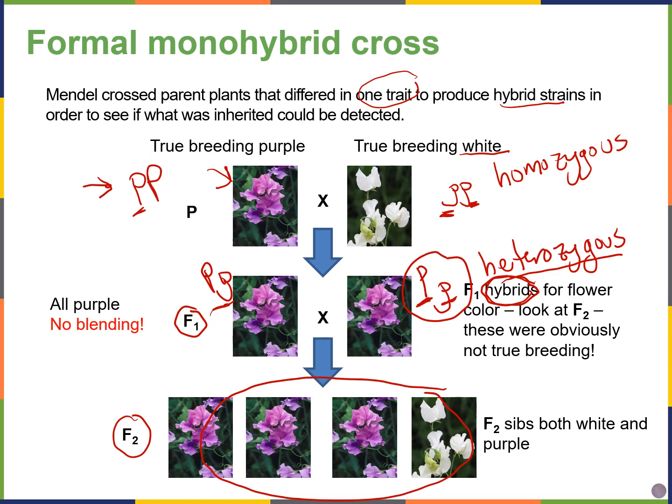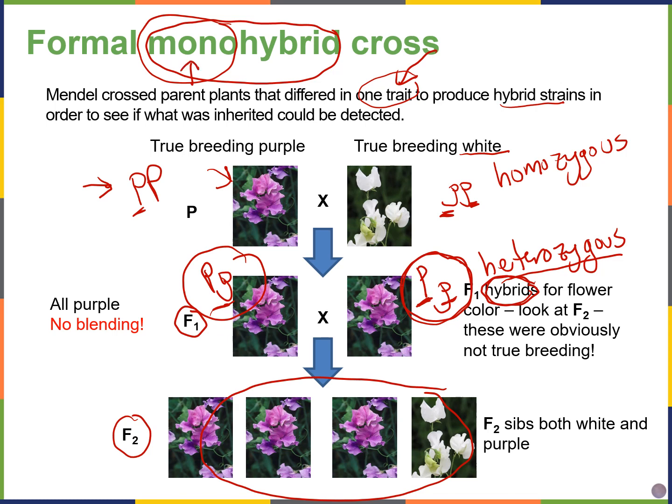This cross, the big P small p crossed with another big P small p, is called a monohybrid cross. Hybrid because you're looking at a heterozygous individual, and mono because you're only looking at one characteristic. You're looking at flower color here. We're not looking at how tall the pea plants are or what kind of seeds they have. We're just looking at flower color. So mono referring to one characteristic, and hybrid because the cross is between heterozygous individuals.